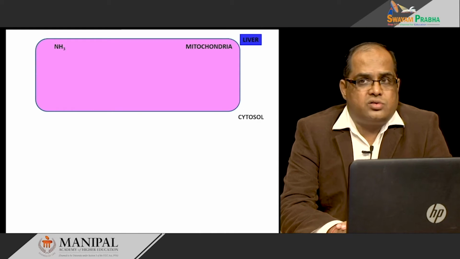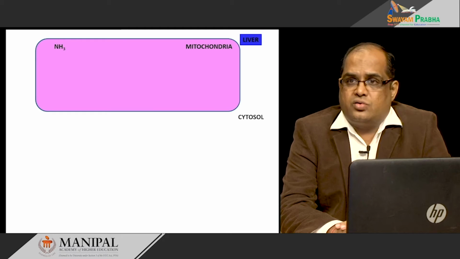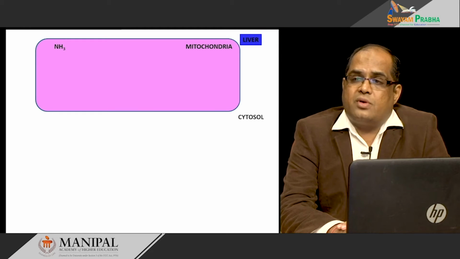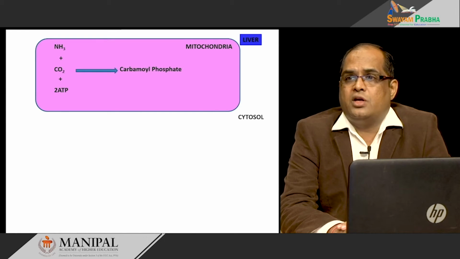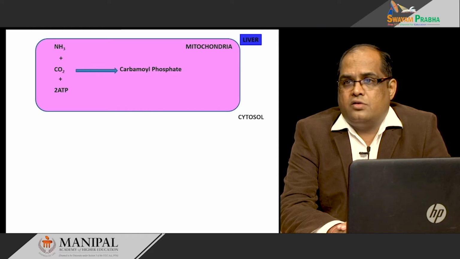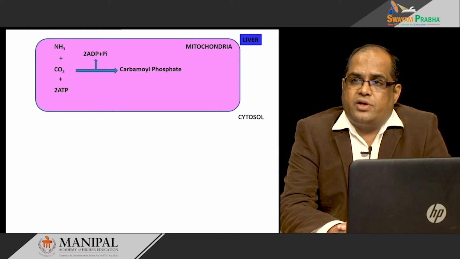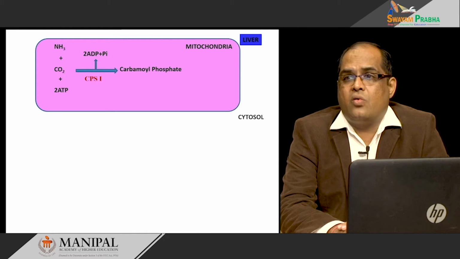Urea has two nitrogens, two amide groups, and one of the amide groups comes from this free ammonia, which combines with carbon dioxide in the presence of ATP to form carbamyl phosphate, and ATP is converted into ADP and Pi. The enzyme required for this reaction is carbamyl phosphate synthetase 1.